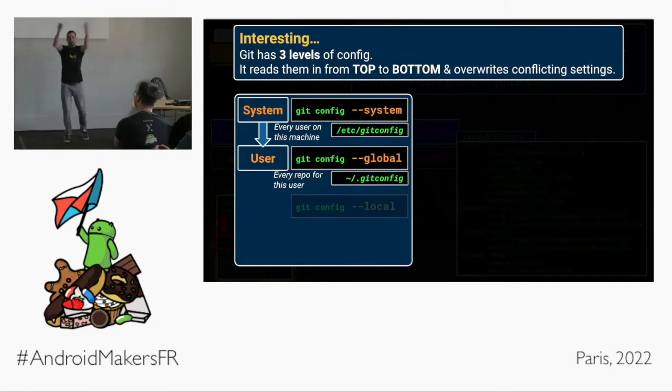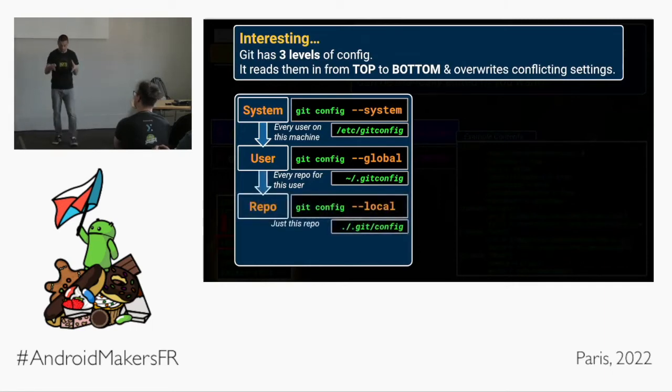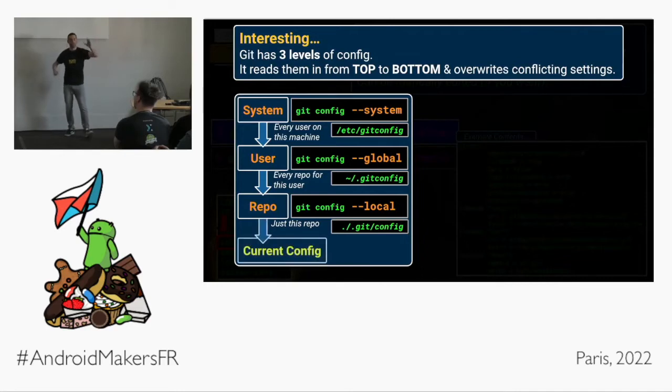So it reads system, it reads user, overwriting any conflicting settings as it goes, and finally it reads our local project-specific repository configuration file, which is in the .git folder, where we are now, in the config file, right? Meaning that this final level, this configuration just for this repository, has the highest priority. If you set a setting that conflicts with the ones above it, the one at this bottom-most local level will take priority. Git reads system, user, repo, and then it spits out your current configuration for that repository.